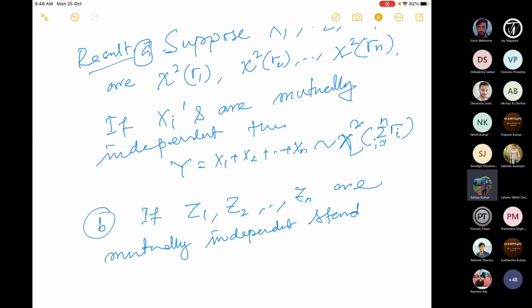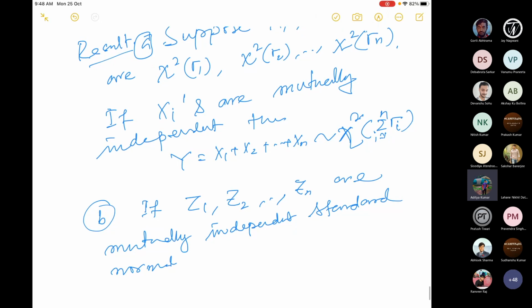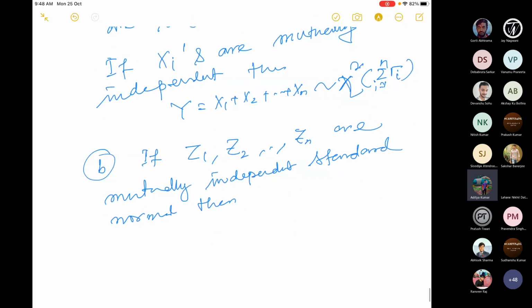That's what makes chi-square important. Then the sum of the squares, Z1 square plus Z2 square plus dot dot dot plus Zn square, is chi-square.